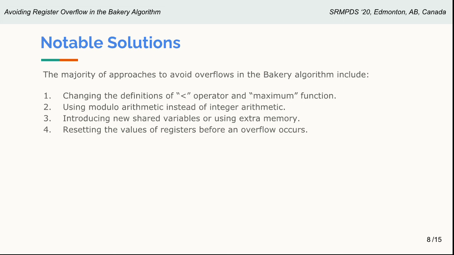Our solution is quite similar to the fourth approach here, but our algorithm, Bakery++, is much simpler than any other previous algorithm that solves the same problem.